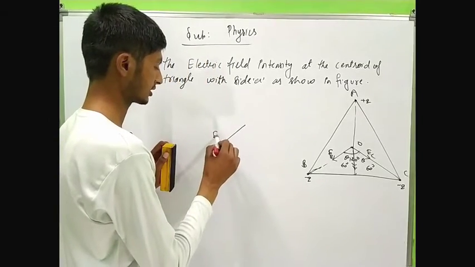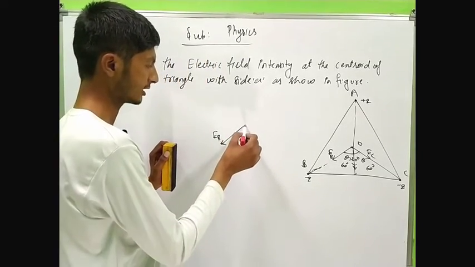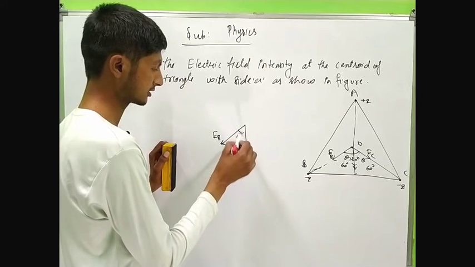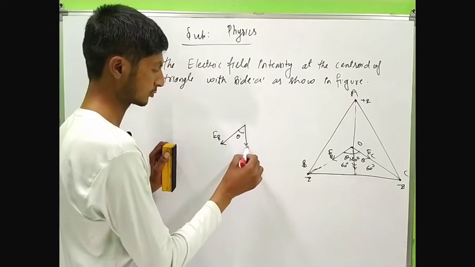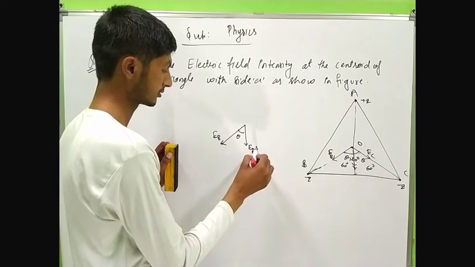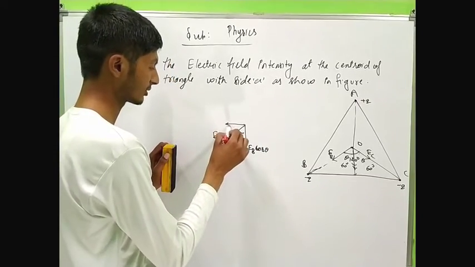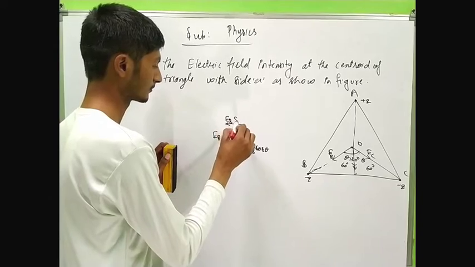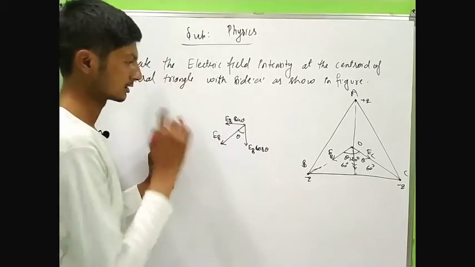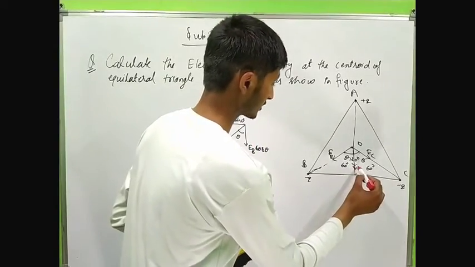Let's say this is EB, this angle is theta, therefore this components become EB cos theta, and this component become EB sin theta.